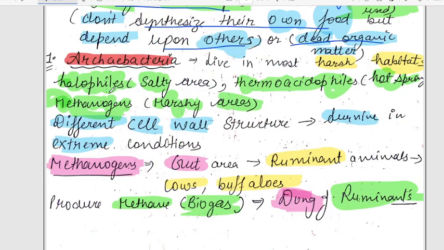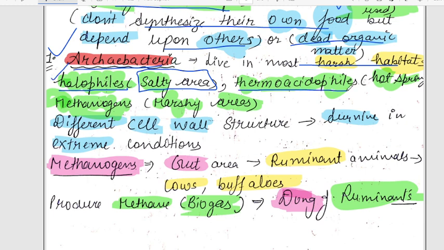Okay. Next is archaebacteria. This is a very special bacteria because they can live in harsh habitat, harsh conditions. For example, halophile. What do you mean by halophile? The organism or the bacteria which can survive in a salty, high salt condition. Okay, that is halophile.